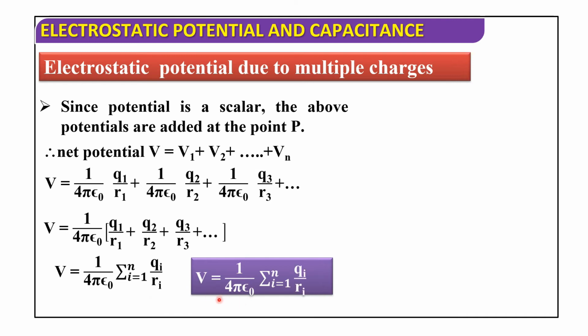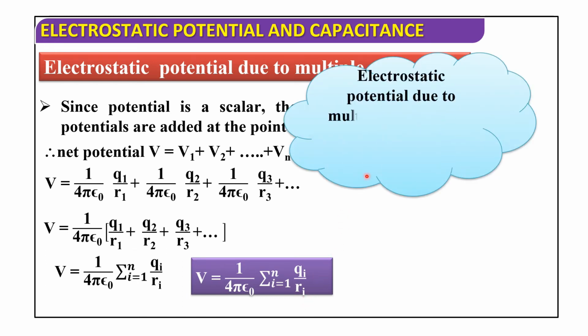So V equals 1 by 4 pi epsilon naught sigma i equals 1 to n qi by ri. So the electrostatic potential due to multiple charges is V equals 1 by 4 pi epsilon naught sigma i equals 1 to n qi by ri.